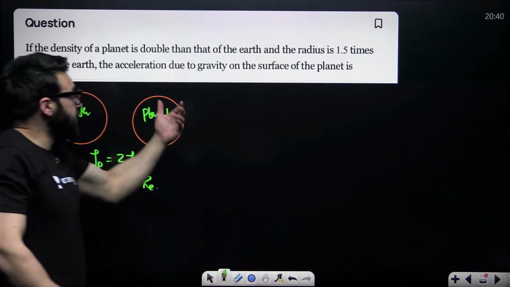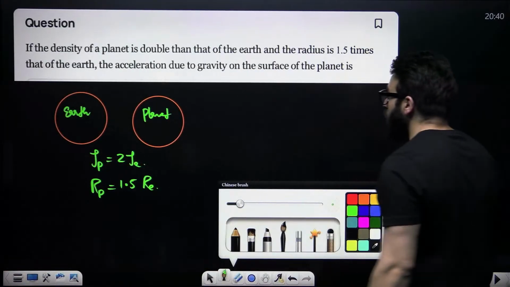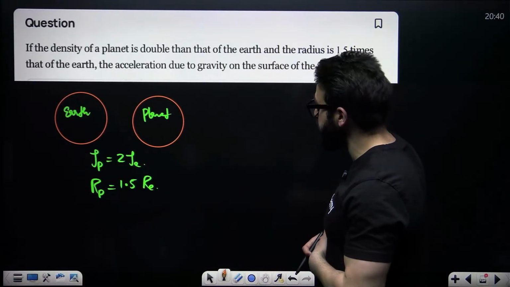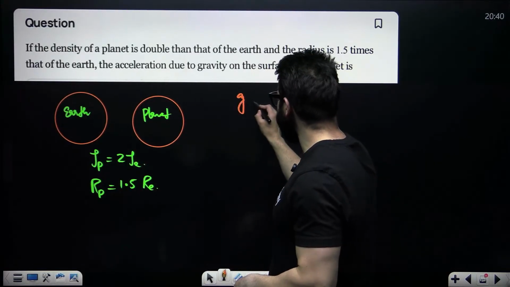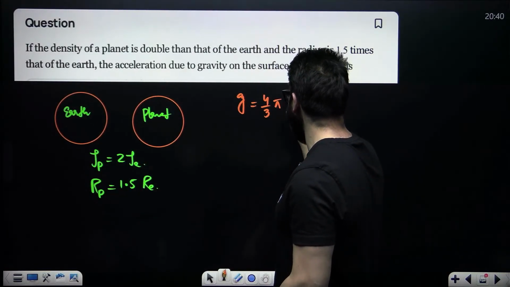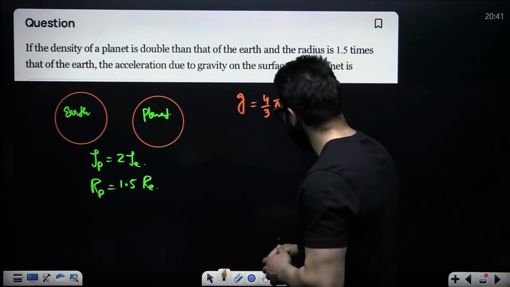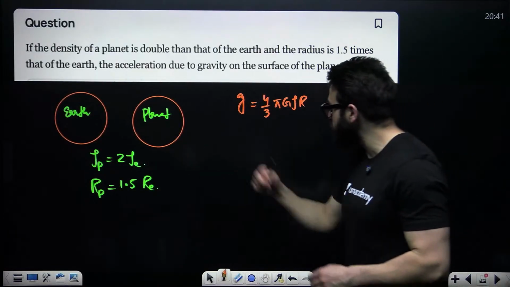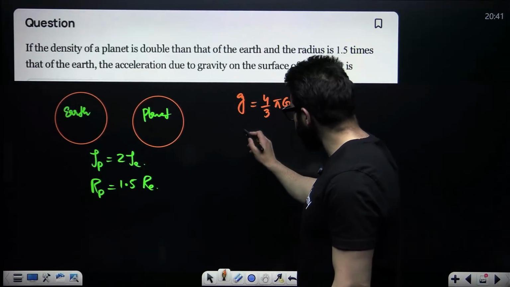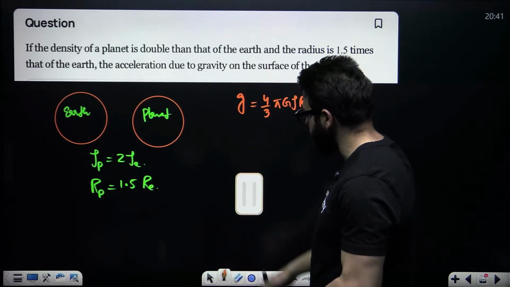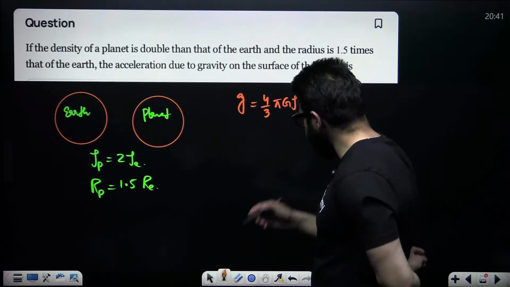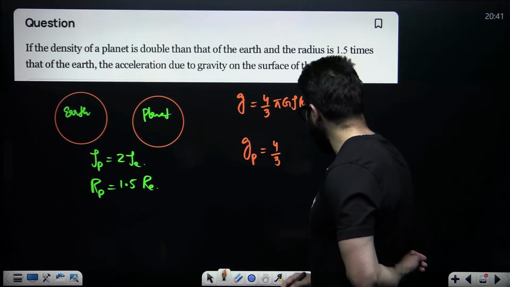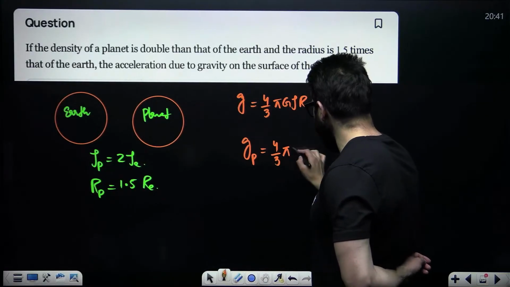The acceleration due to gravity on the surface of the planet will be, when it comes to the acceleration due to gravity, 4 by 3 pi G rho r. This is acceleration due to gravity in terms of density, because density is given over here. Now you tell me one thing, in this particular case, what is constant? The acceleration due to gravity of the planet is going to be 4 by 3 pi, and G as it is.